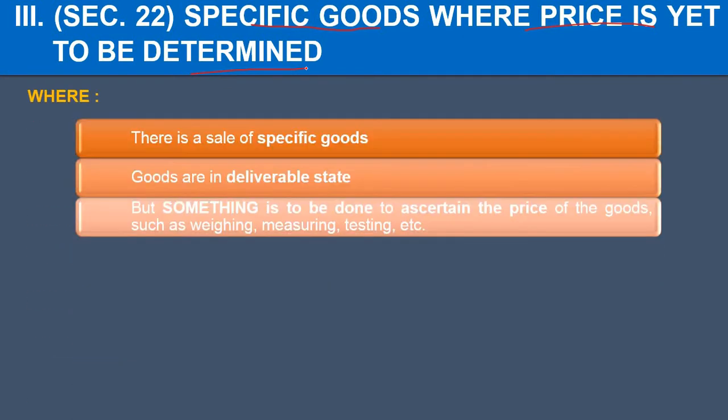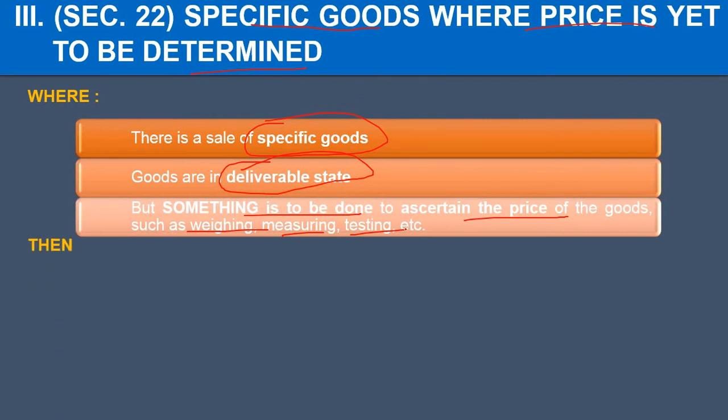Now the third point comes when the goods are of specific nature but yet the price has to be determined. Now the price of the goods is not fixed but the goods are of specific nature. This section will apply where these three conditions are fulfilled. Goods are of specific nature, goods are in the deliverable state, but still something has to be done to ascertain the price of the goods. This something can be weighing the goods, measuring the goods, testing the goods, or any other thing that has to be done on the goods.